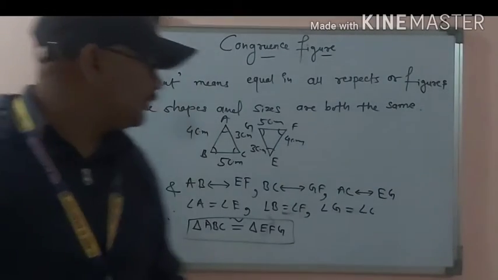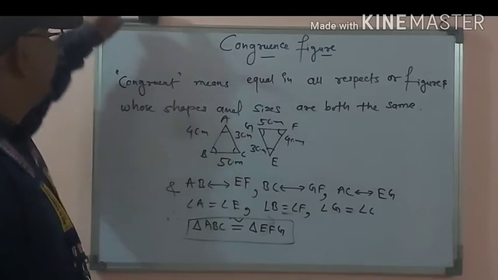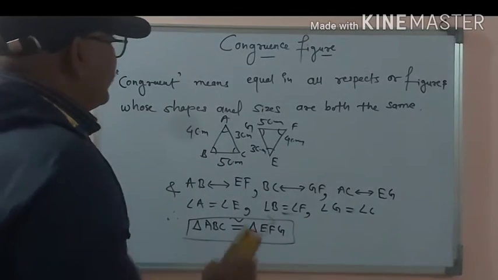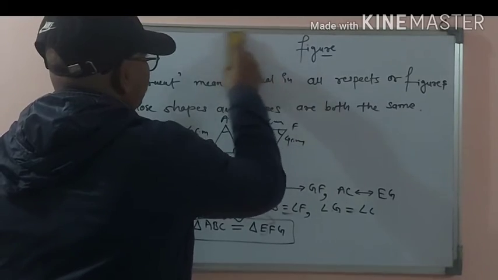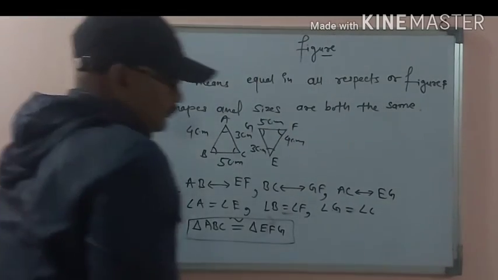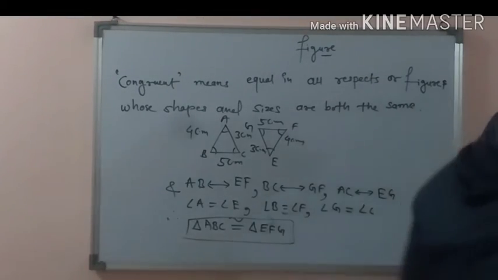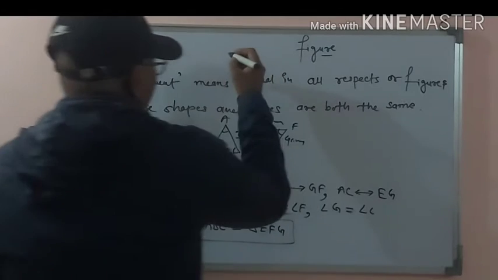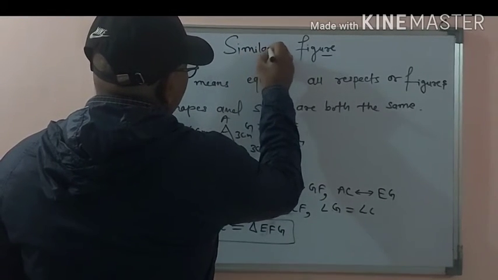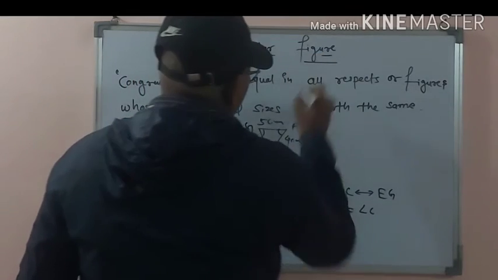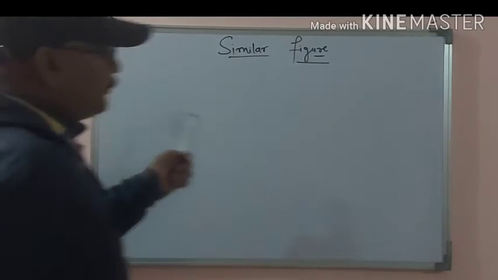Before proceeding further with the congruent figure, we will discuss the similar figure. Now, similar figures.